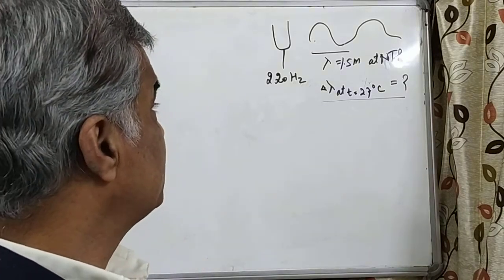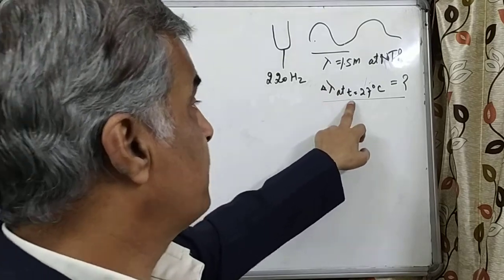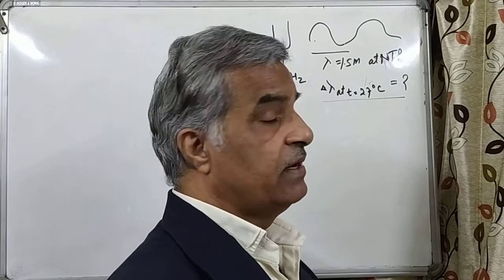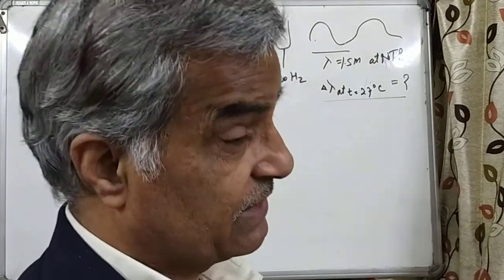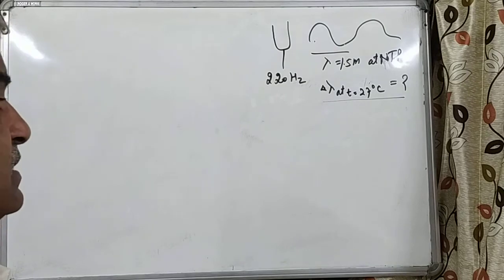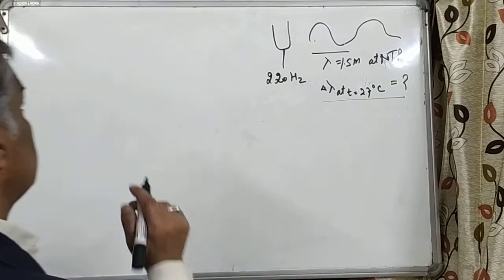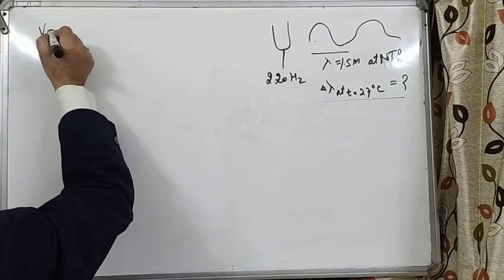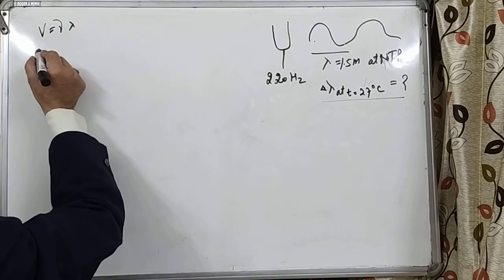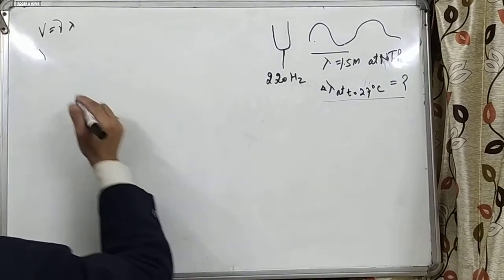So what is the change in wavelength at temperature T equal to 27 degrees Celsius? You know it very well, that is V equals nu lambda. So we have to find the change in wavelength.